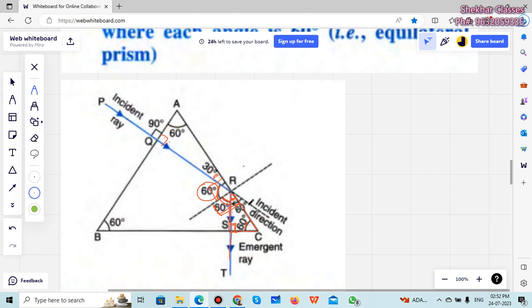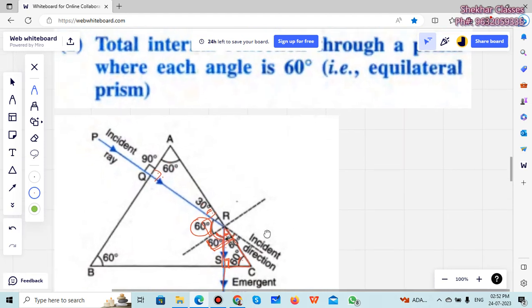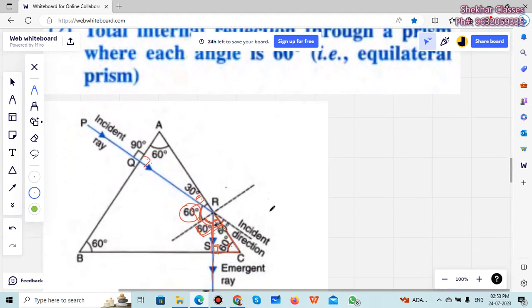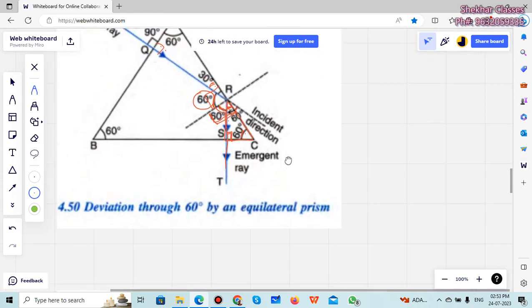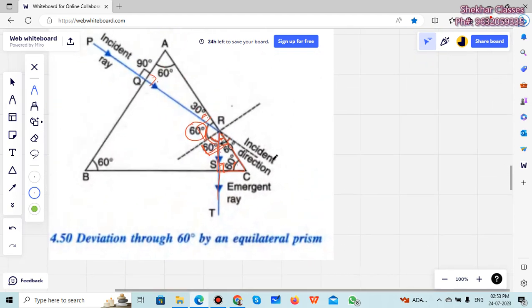It should have gone straight like this, but it has turned. So what is the angle of deviation here? Remember, this is 30 and the outside is going to be 30 here. So it has deviated by 60 degrees here, and we get the emergent ray. Is it clear? It has gone through deviation by a certain angle, and that is a deviation of 60 degrees. How do we get 60 degrees?